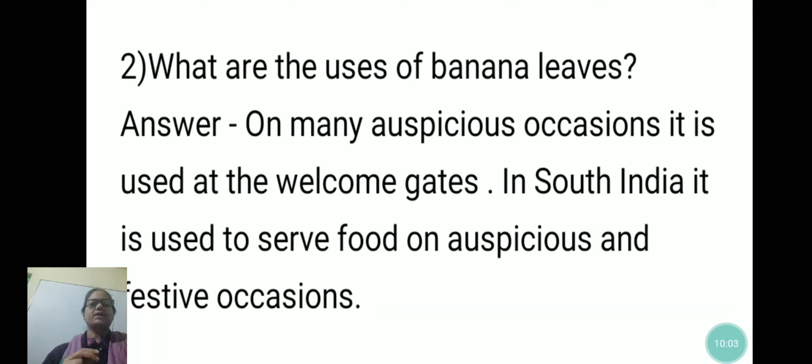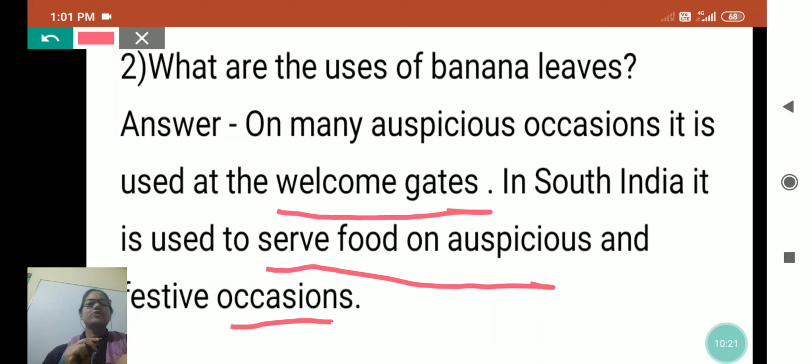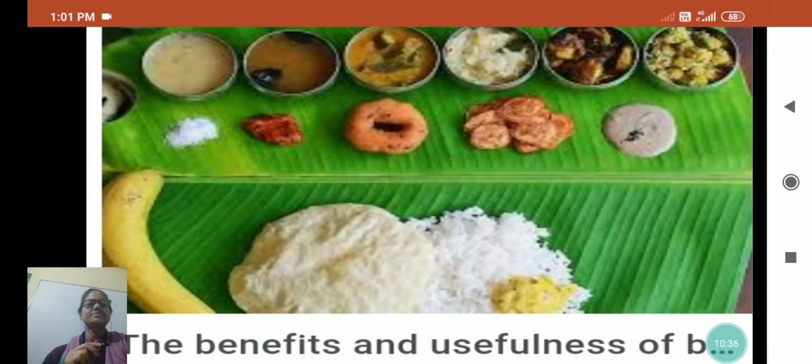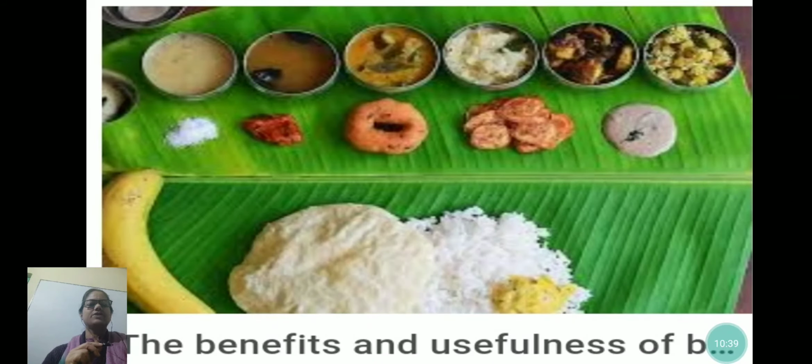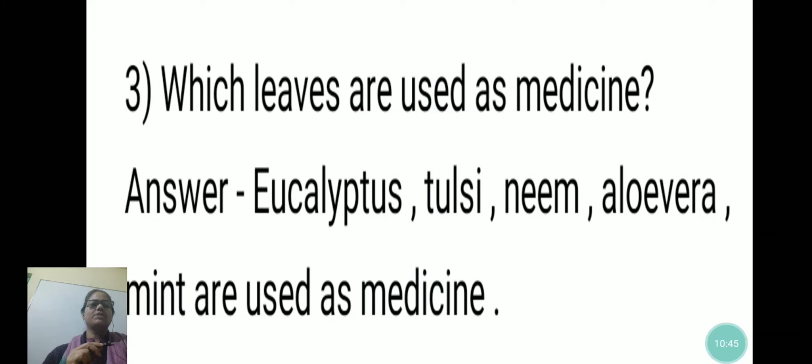What are the uses of banana leaves? Already we have studied that banana leaves are used to serve food on auspicious festive occasions, and banana is used as welcome gifts also. On many auspicious occasions it is used at the welcome gates. In South India it is used to serve food on auspicious and festive occasions. See the benefits and usefulness of banana leaves, and this is the decoration with banana plants.